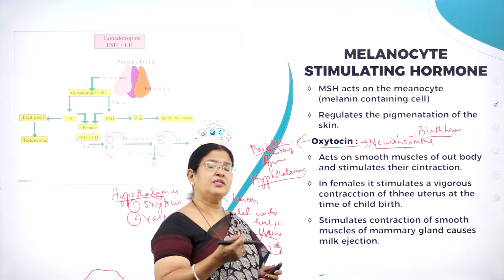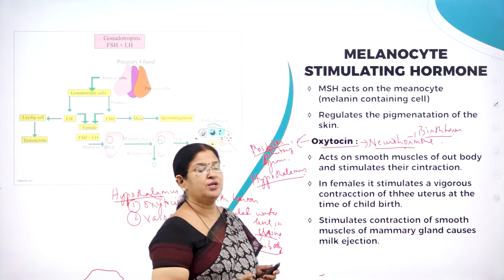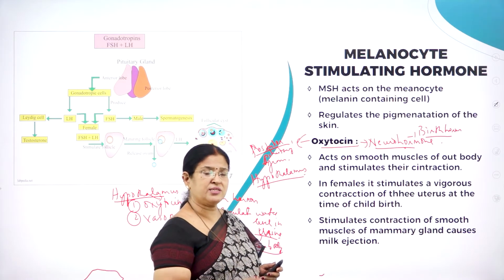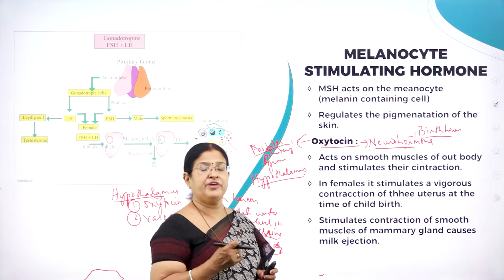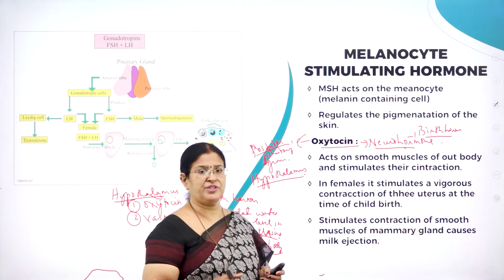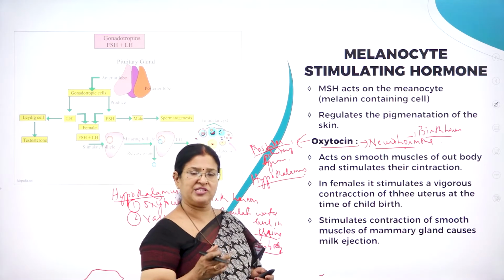The posterior pituitary has already received oxytocin from the hypothalamus, so it will release it, and this oxytocin will bring about vigorous uterine contractions, thereby forcing the expulsion of the baby out through the genital tract, that is the vagina.